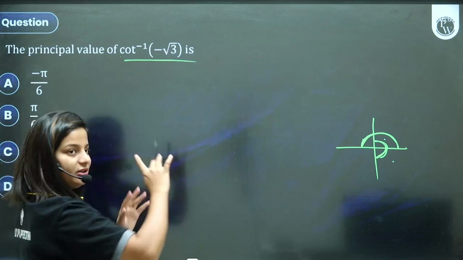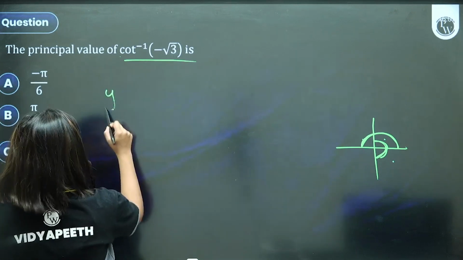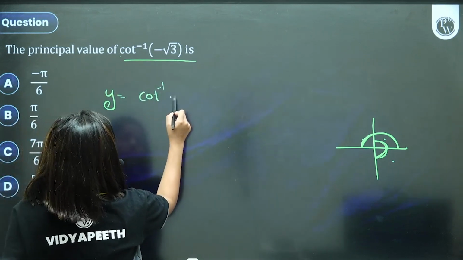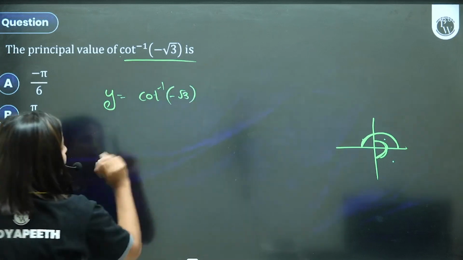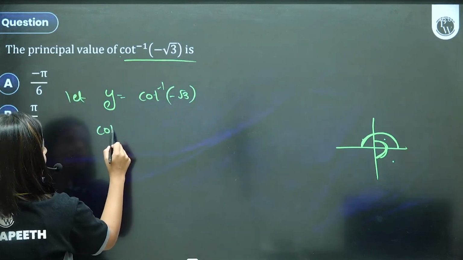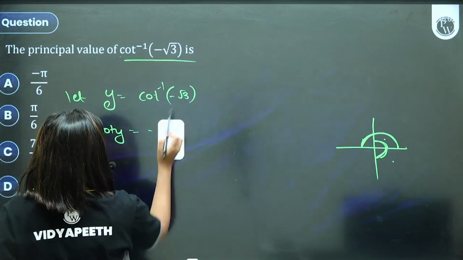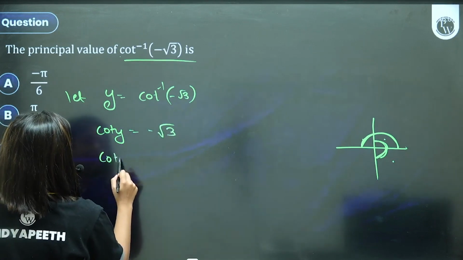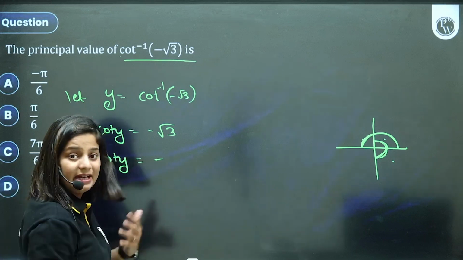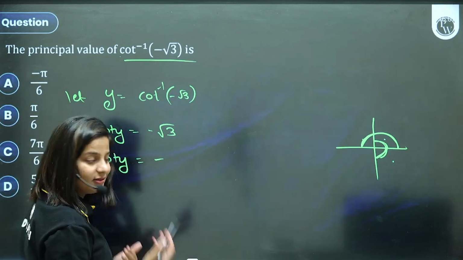Cot inverse of minus root 3. Now I know simply that, okay, first step, this is how you are going to represent it in your paper. Let y is equal to this. Cot y will be equal to minus root 3. Cot y, when is cot value equal to root 3? At 30 degree.